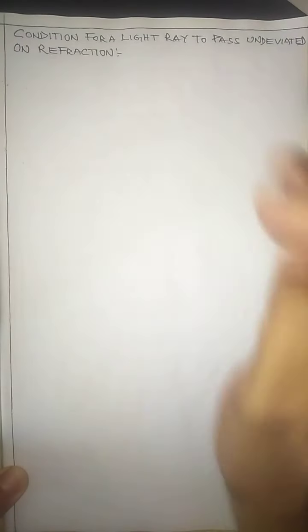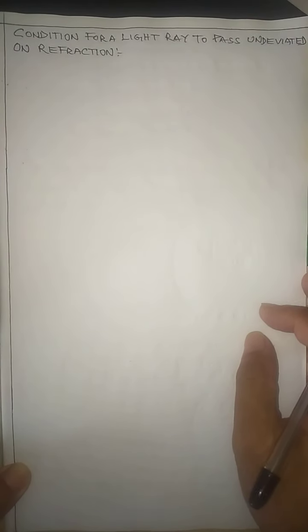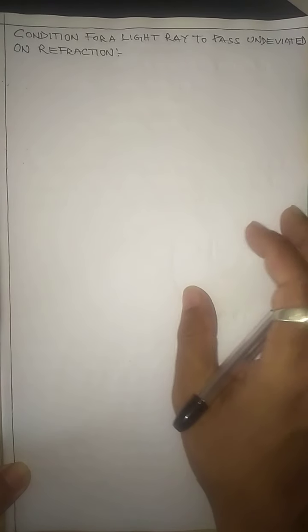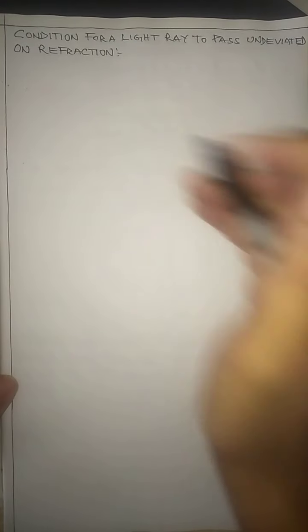I am going to write the conditions, and these conditions will help you understand why the light goes undeviated when it passes from one medium to another medium.